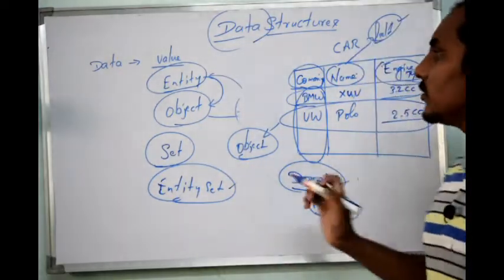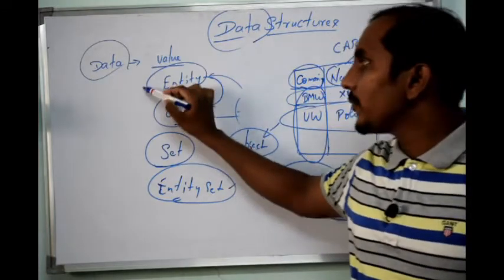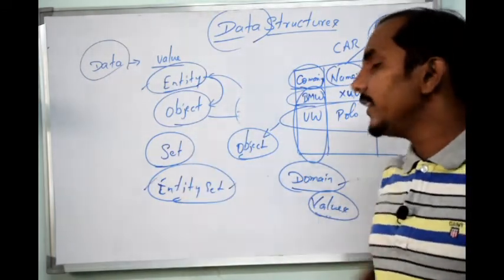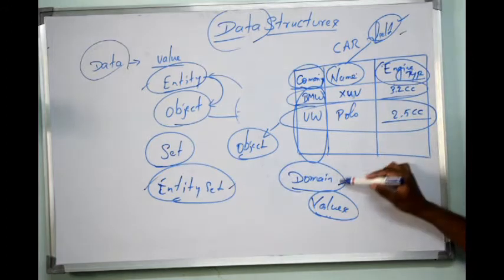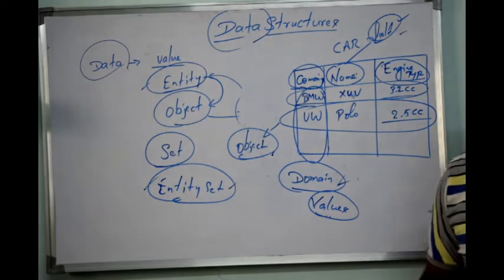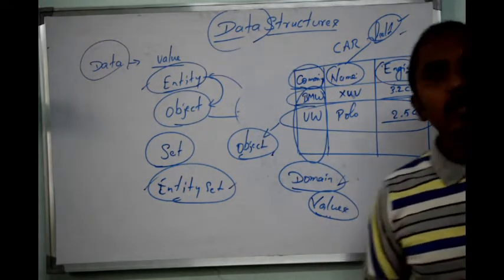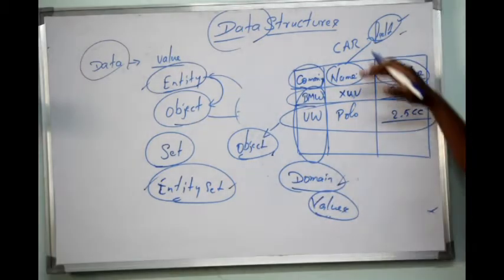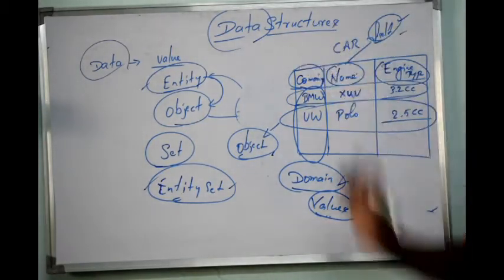So hope this is clear. We have discussed what is data, what is entity, what is entity set, what is field, what is domain, and what is an object. Entity is nothing but a real world object. How to represent the entity in the form of a table, that we have discussed here.